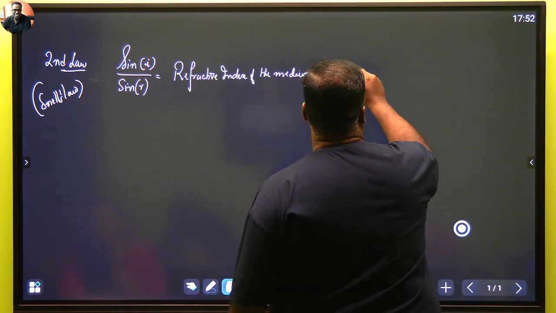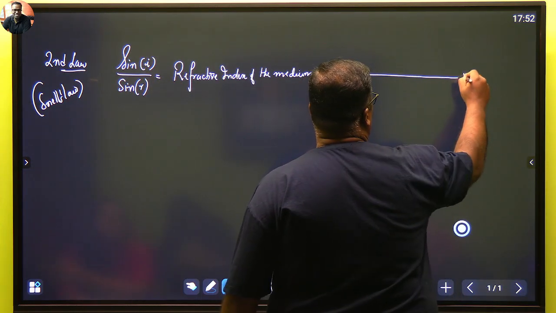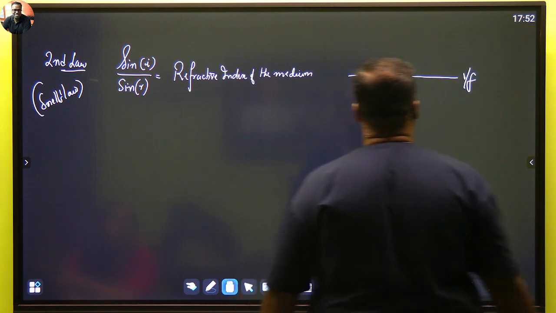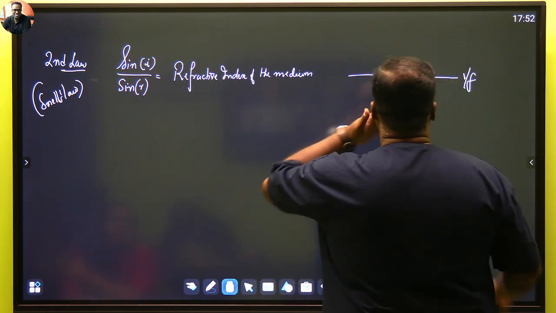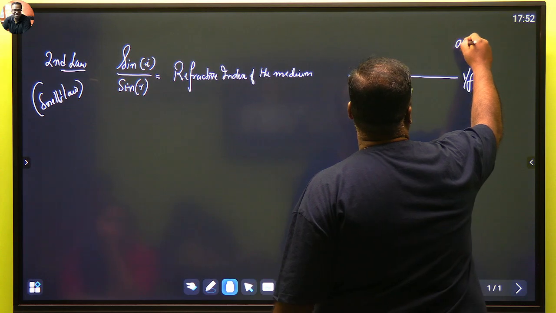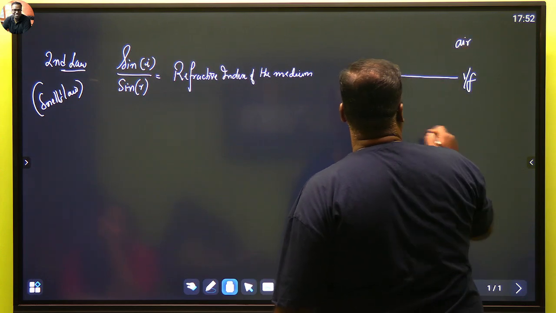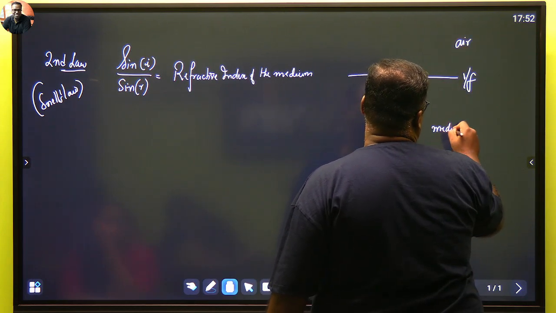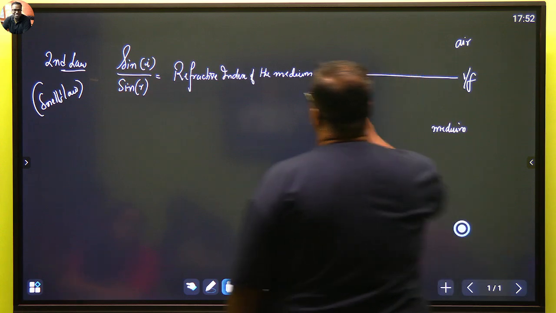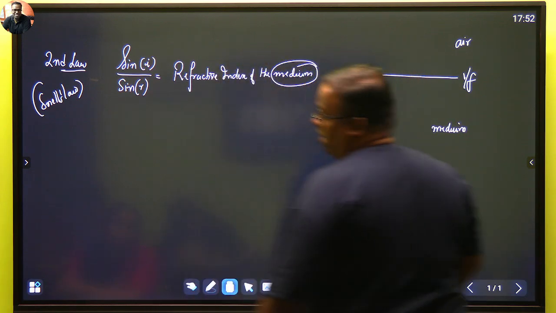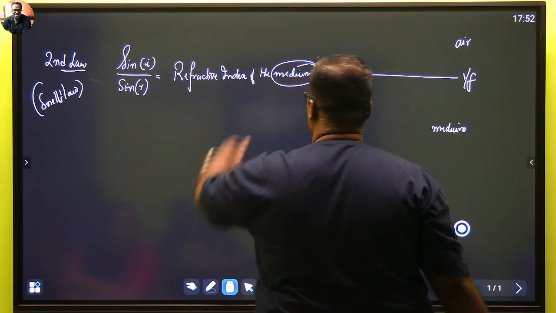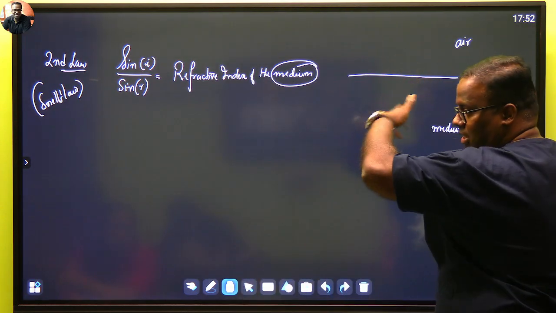We are going to see some examples now. Now say this is my interface. Okay, this is my interface, and the medium I'm comparing is air, and I have some medium out here. Because I have to justify this word, ये medium किसको बोल रहा है actually? What is this medium they are trying to specify? ऊपर वाला या नीचे वाला?